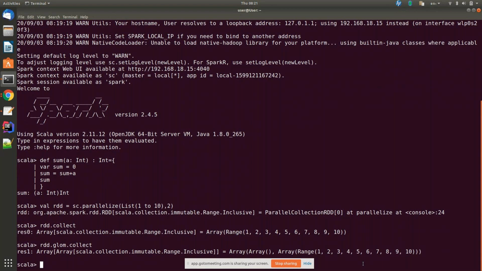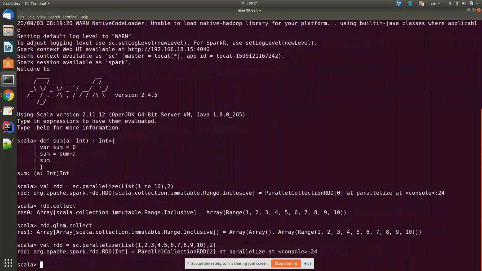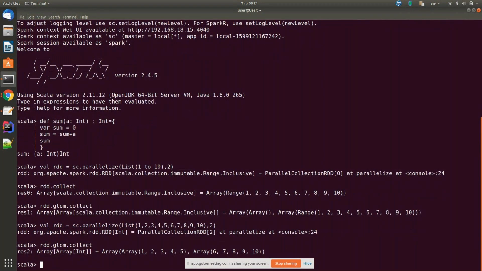Do one thing: instead of a range 1 to 10, enter the numbers 1 2 3 4 5 like that. Now you do the glom.